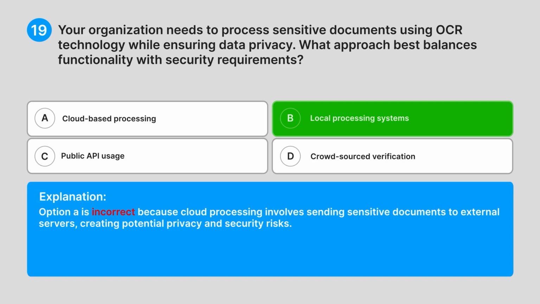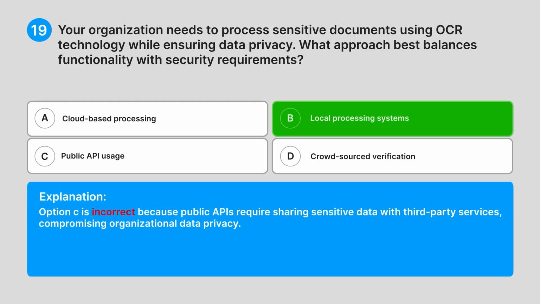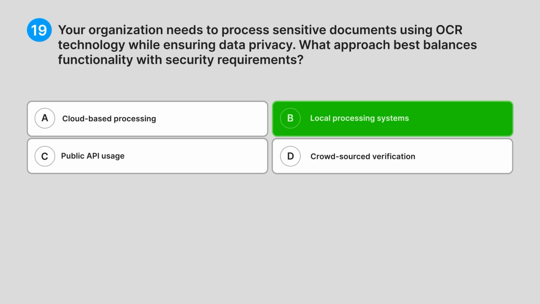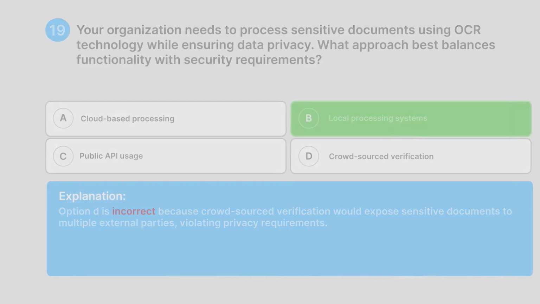Option A is incorrect because cloud processing involves sending sensitive documents to external servers, creating potential privacy and security risks. Option C is incorrect because public APIs require sharing sensitive data with third-party services, compromising organizational data privacy. Option D is incorrect because crowdsourced verification would expose sensitive documents to multiple external parties, violating privacy requirements.